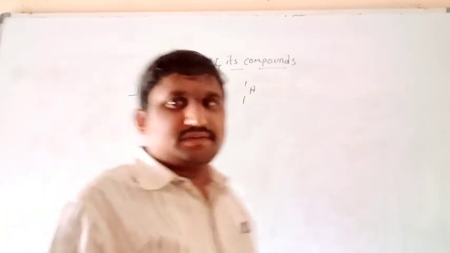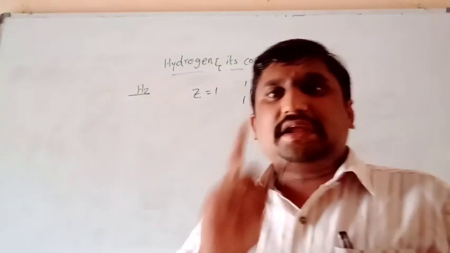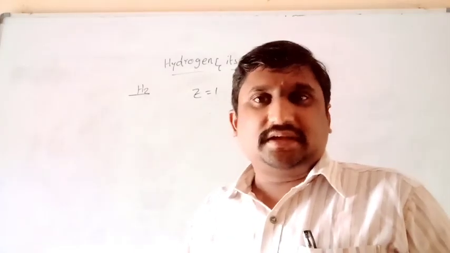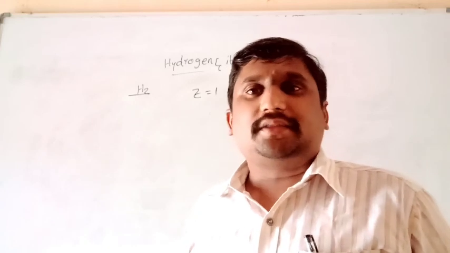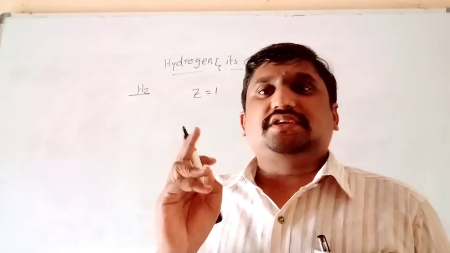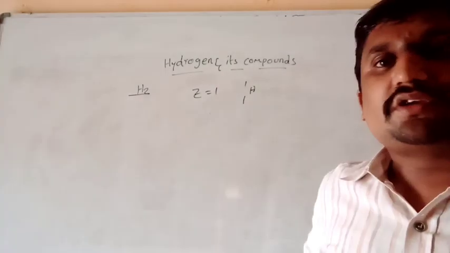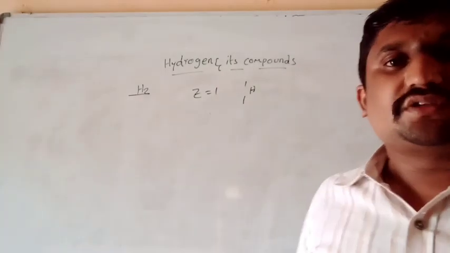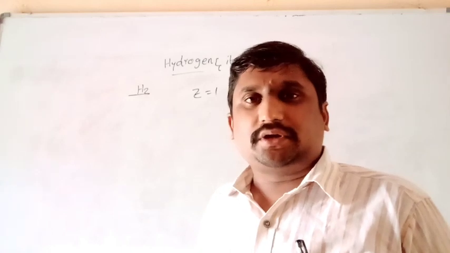Okay, regarding hydrogen, the first concept we are going to discuss today is that hydrogen is the only element which does not have a fixed position in the periodic table. Remaining all other elements in the periodic table have fixed positions. Hydrogen is the only element, we can say, which is not having a fixed position in the periodic table.